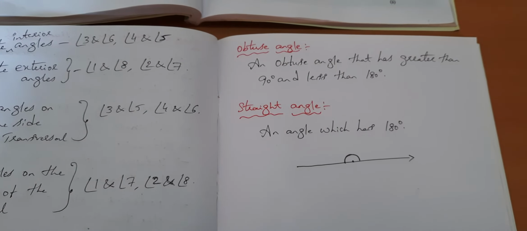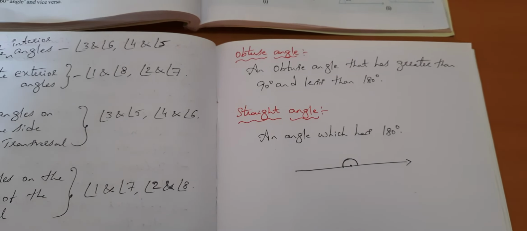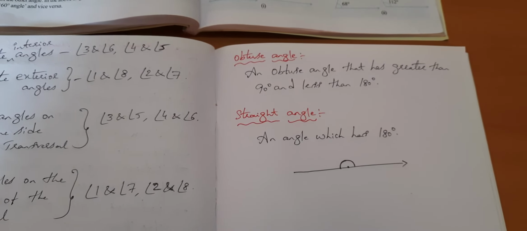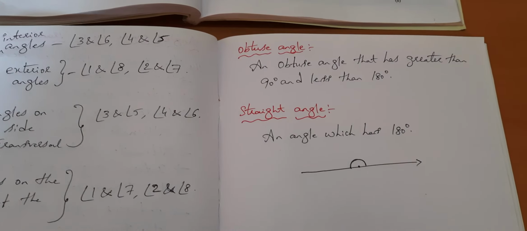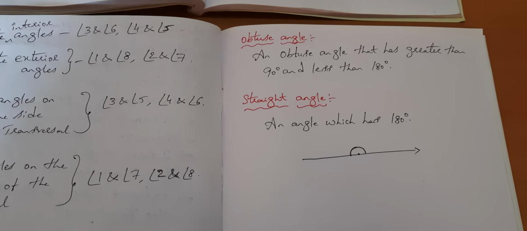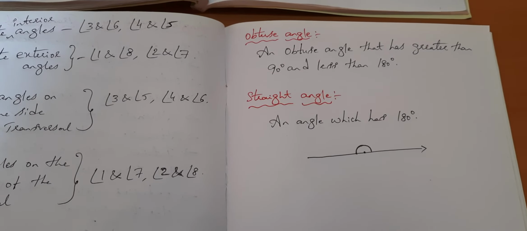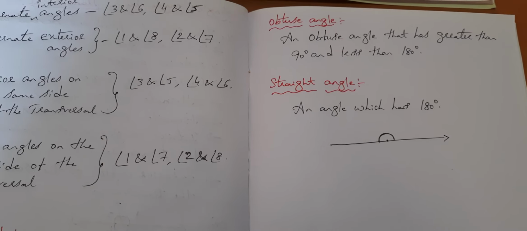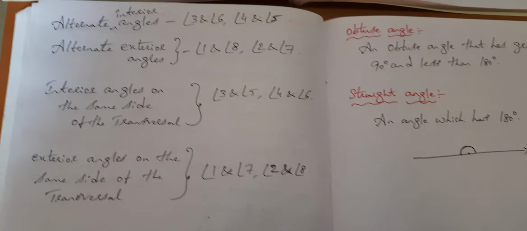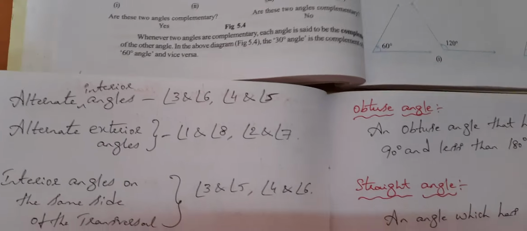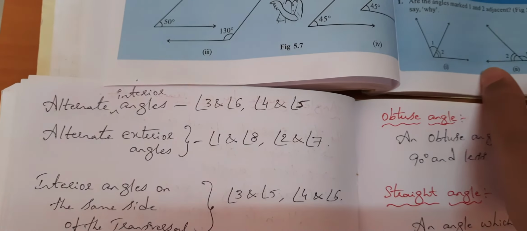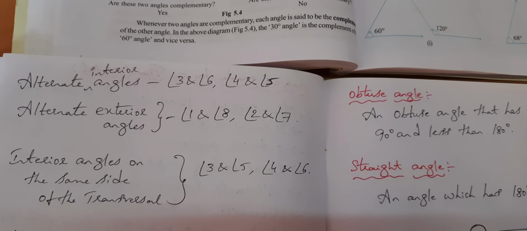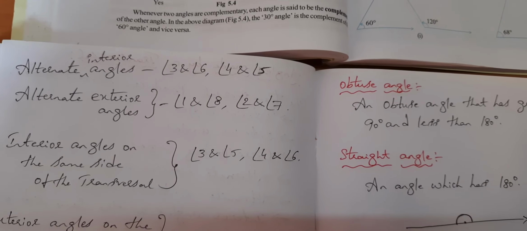Students, as we are doing this chapter, we need a geometry box. Especially you need a protractor, because to measure the angles, you need a protractor. If you have a protractor, you can measure the angles correctly. So with this, I just completed the theory part of lines and angles. In the next class, we can discuss the problems on that and we shall do exercises.